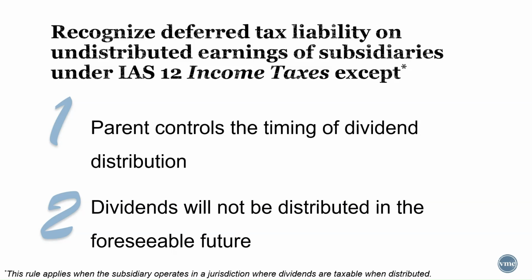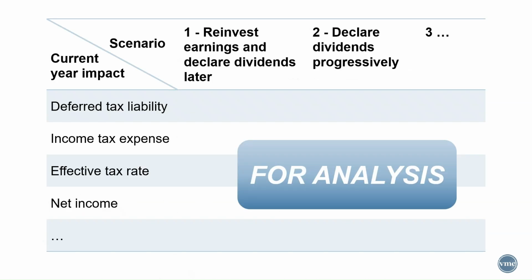However, while the parent may appear to benefit from lower taxes, if the plan changes and the subsidiary repatriates earnings back to the parent, the immediate P&L impact could come as a heavy blow to the parent's bottom line. There is no definitive answer as to the best approach for dealing with dividend distributions by subsidiaries. It all boils down to management's plan and execution.